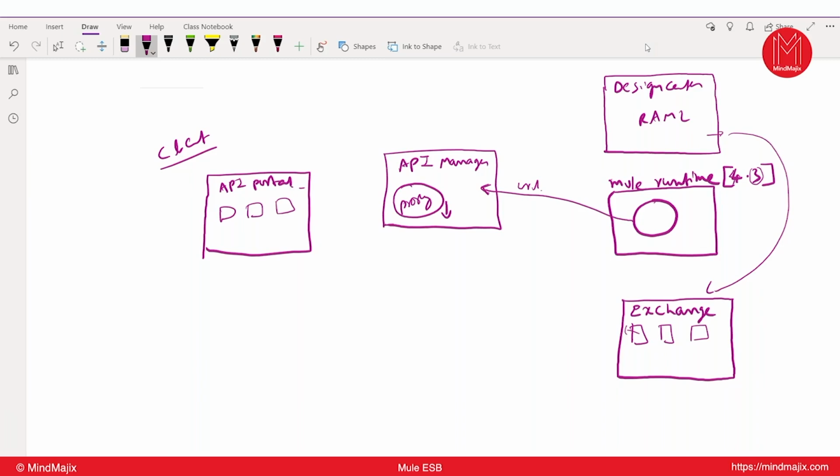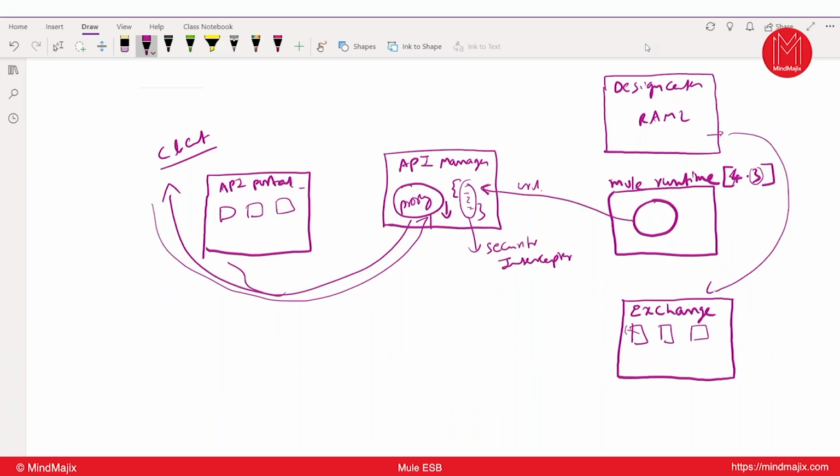In order to listen for requests, the proxy should be deployed on some server, right? So we'll deploy it on a Mule runtime again. The proxy URL will be given to the client. If the client wants to send a request, first he will send a request to the proxy, and at the API Manager level, we will write some security policies which will be read by something called the security interceptor thread. This thread, at regular intervals, keeps roaming in the backend, and whenever we apply some security policy, it will be read and applied to the proxy.